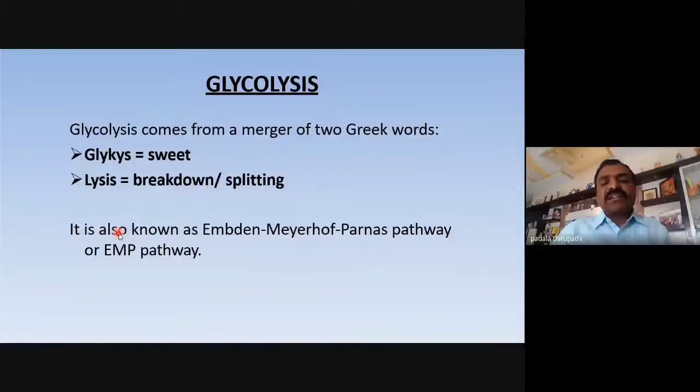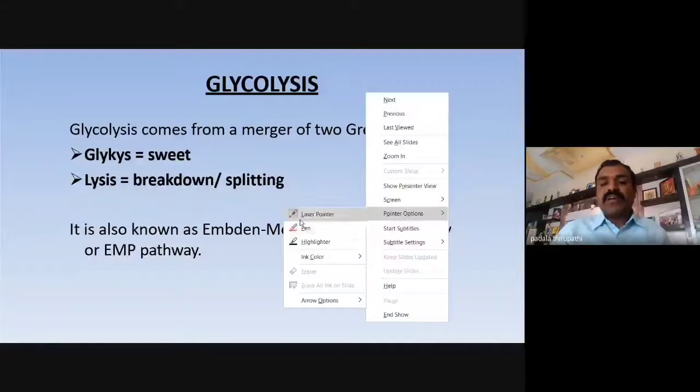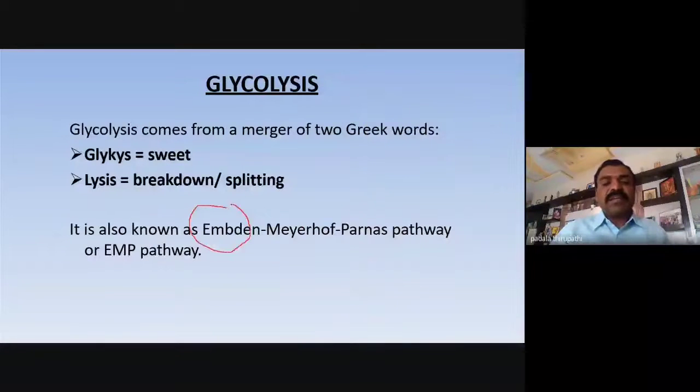This glycolysis was discovered, and the complete steps were given, by 3 scientists, namely Embden, Meyerhof and Parnas. Embden is a scientist, Meyerhof is a scientist, Parnas is the third scientist. These 3 scientists gave the complete steps of glycolysis.